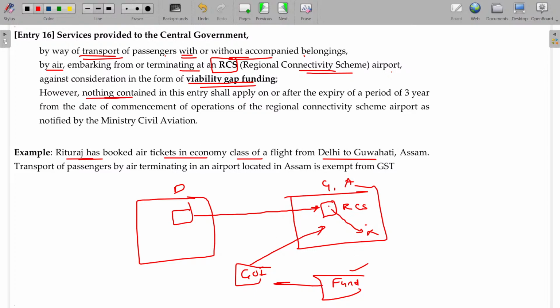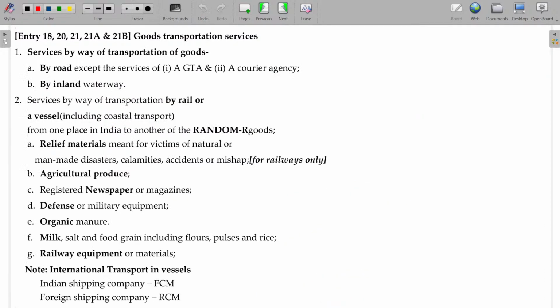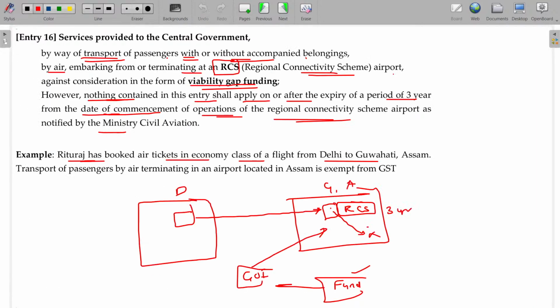However, nothing contained in this entry shall apply on or after the expiry of period 3 years from the date of commencement of the operation of the Regional Connectivity Scheme Airport as notified by the Ministry of Civil Aviation. The moment it is announced as RCS, from there 3 years they can enjoy this benefit. Thereafter, automatically GST will be leviable. So we have completed the passenger transport services.